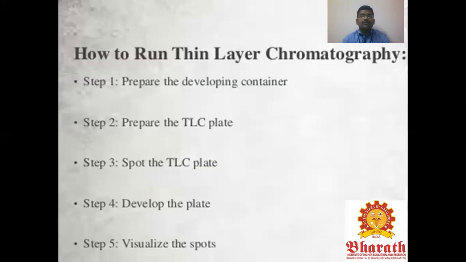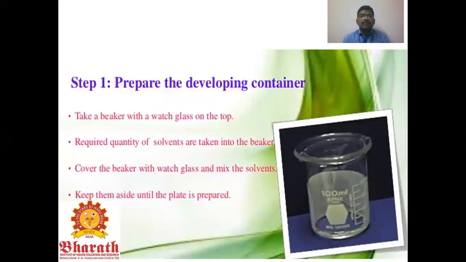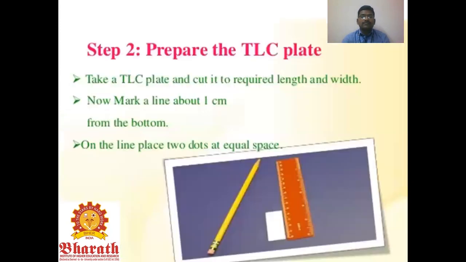How to run TLC chromatography? First, prepare the developing container and prepare the TLC plate. Spot onto the TLC plate, develop the plate and visualize the spot. To prepare the developing container, take a beaker with a watch glass on top. Another method is to use the chromatography jar, or simply take a 100 ml beaker and close it with a watch glass. Cover the beaker with the watch glass along with the solvent mixture, and keep them aside until the plate is prepared.